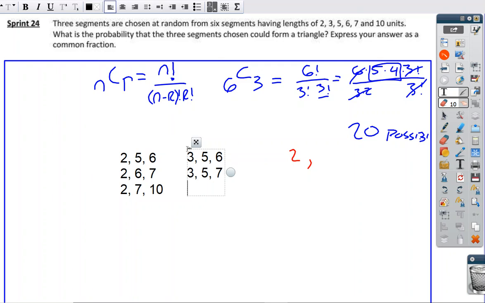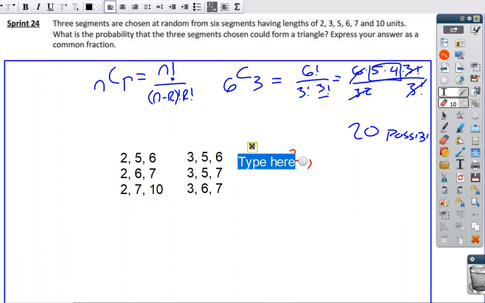All right, so then I could also go 3 and 6. 3 plus 6 is 9. 9 is bigger than 7, so that works. But 9 is not bigger than 10, so that doesn't work. We're done with the 6s. We could go 3 and 7, which is 10. But that doesn't work either. All right, so there we go.